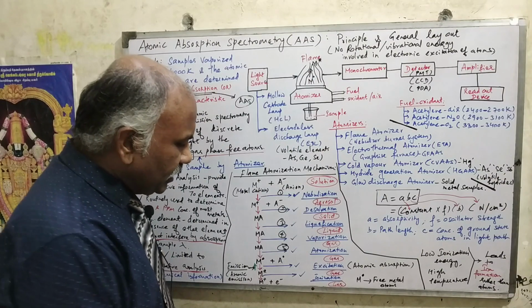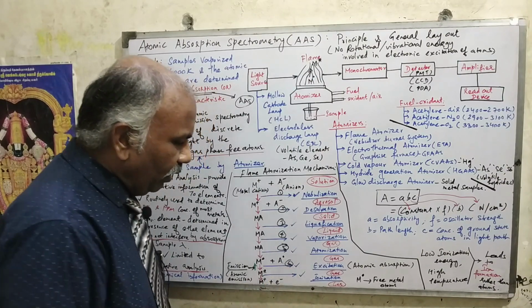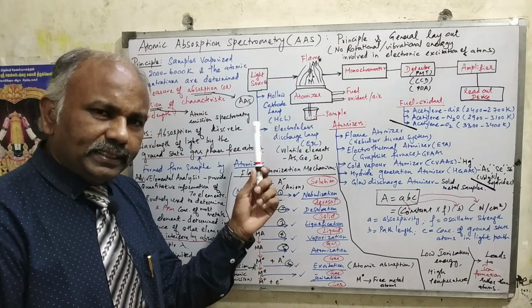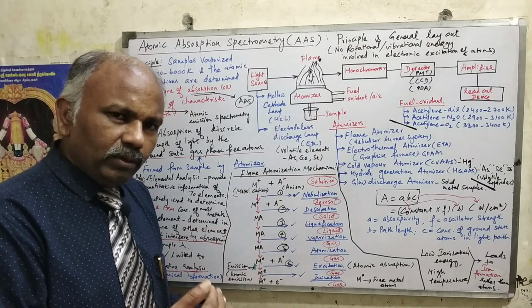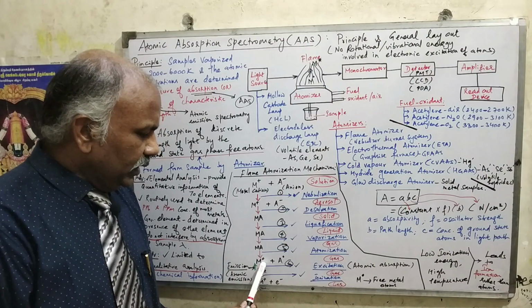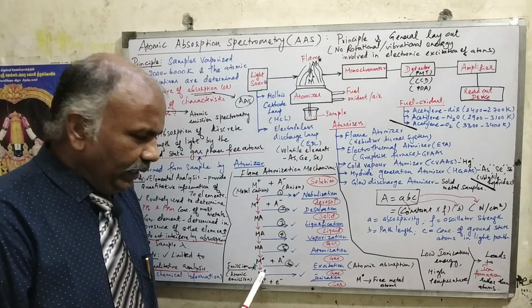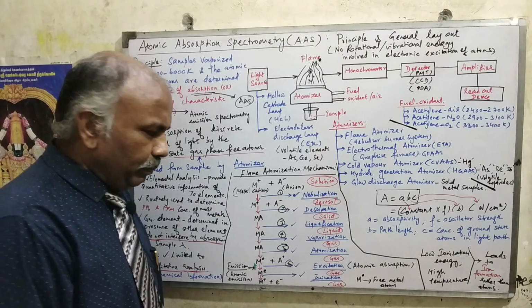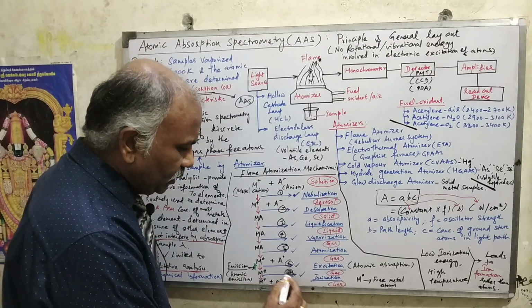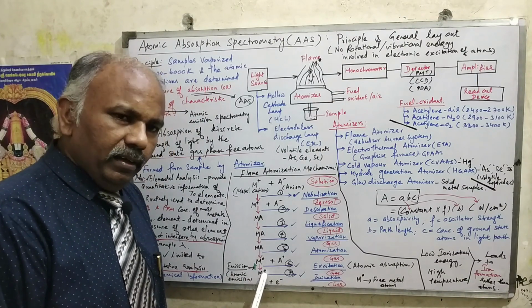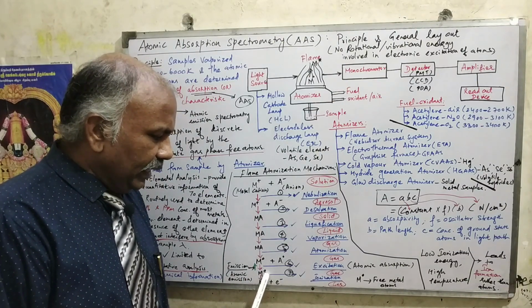And after atomization, the sixth step is immediately excitation. Excitation means moving from ground state to excited state, just like your electronic transition in UV. So this M dot plus A dot undergoing excitation, you will get M star, right? And the last, seventh step is ionization. Ionization is not taking place normally. So this excited metal atom, that is, the metal atom when it is getting excited.